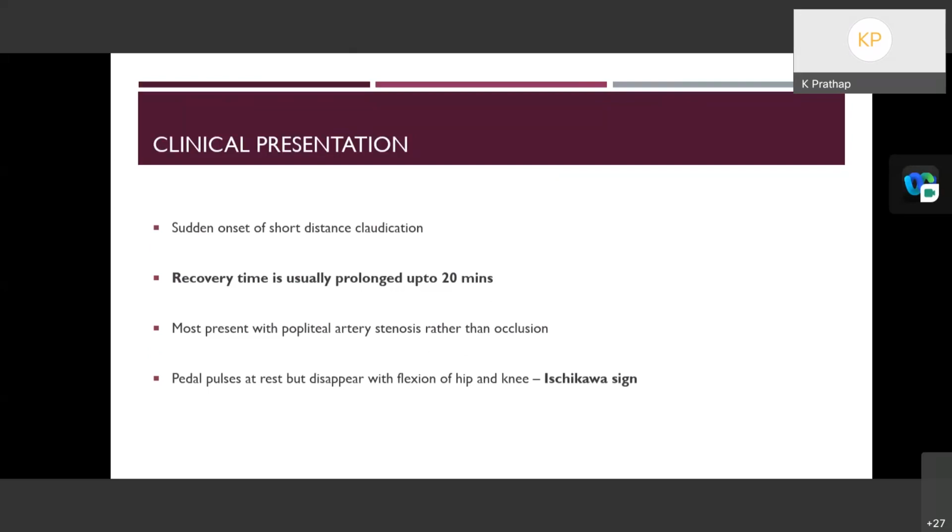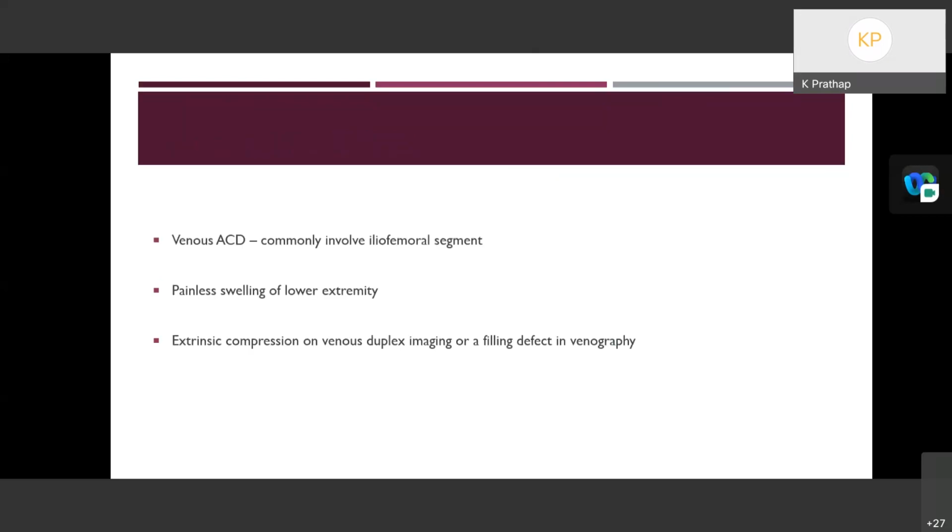And in these cases also, pedal pulses will be normal at rest, but disappear with flexion of the hip and knee, where the joint space is put into contraction. That will cause compression of the popliteal artery, and the pedal pulses will become absent. This is known as the Ishikawa sign.